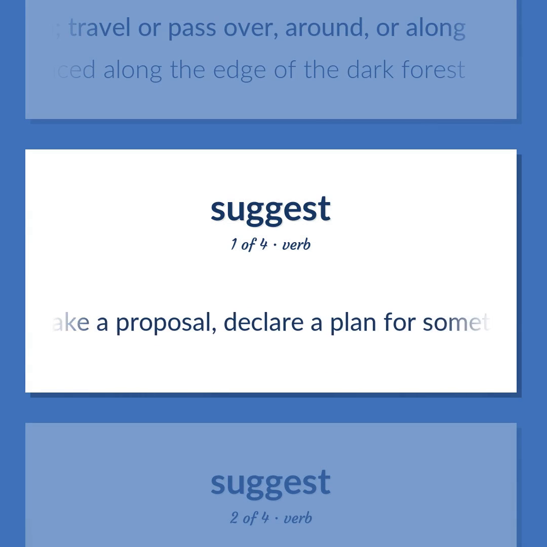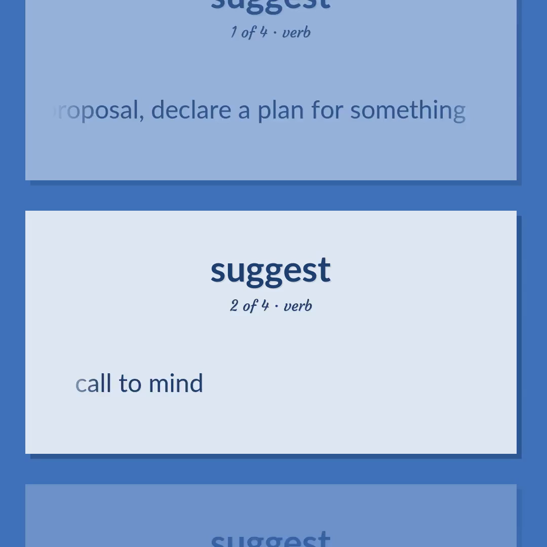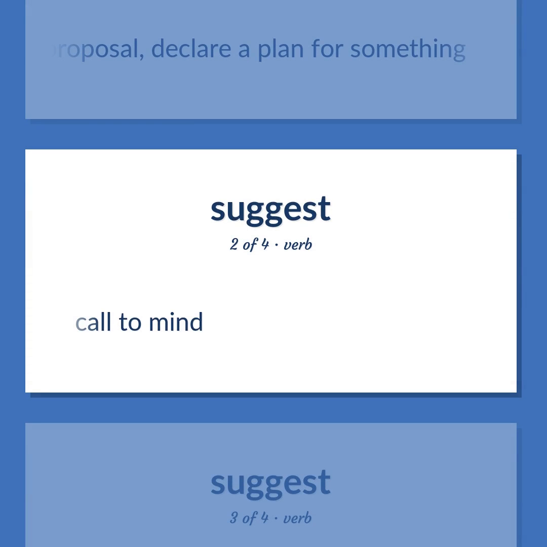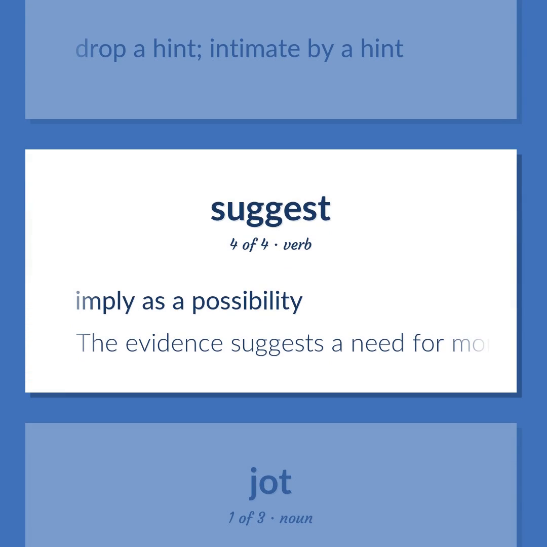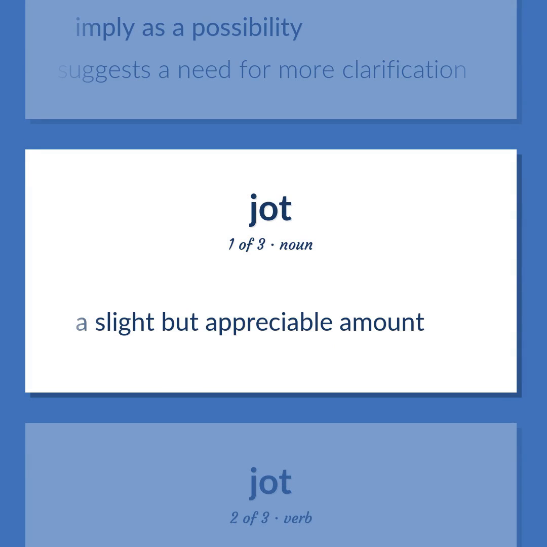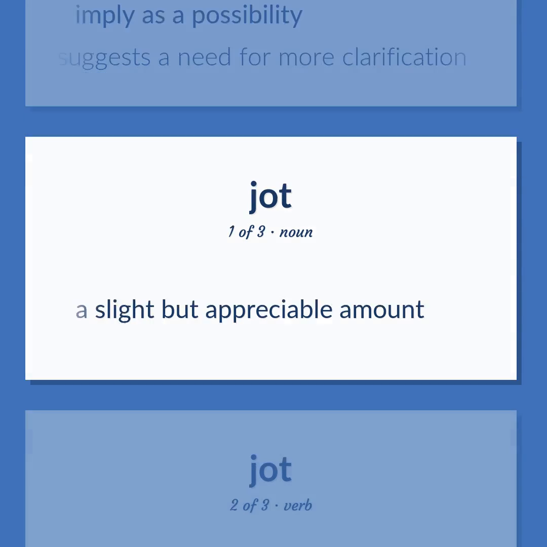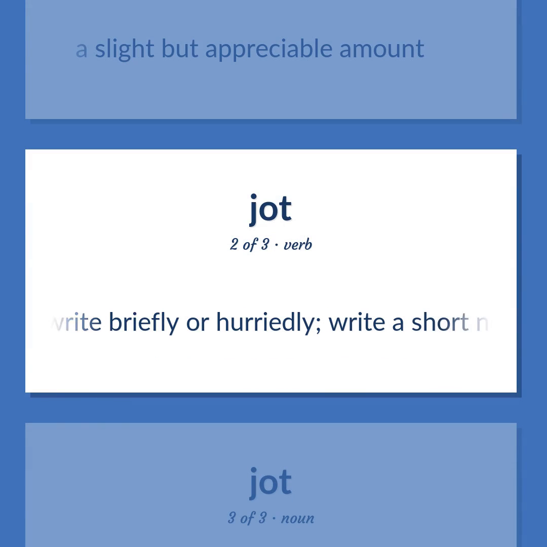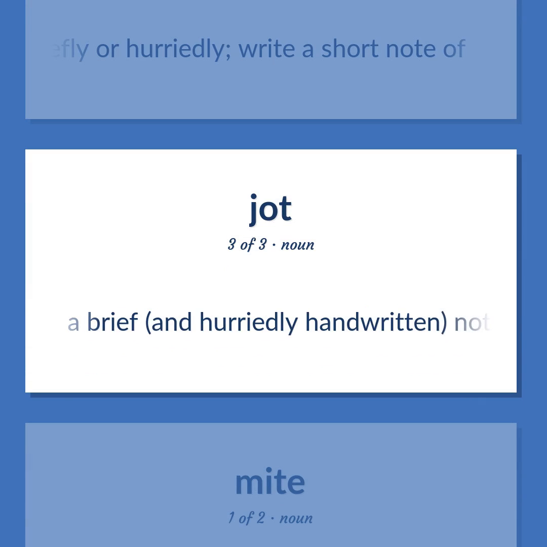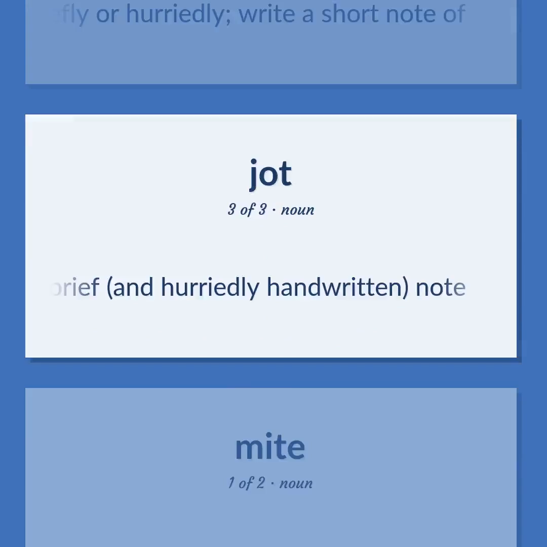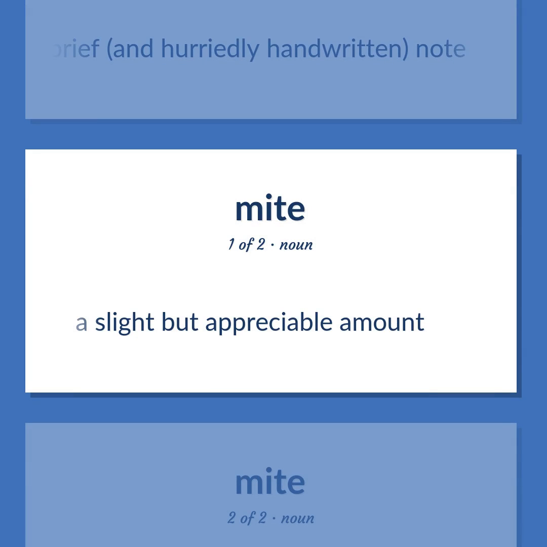Make a proposal. Declare a plan for something. Call to mind. Drop a hint. Intimate by a hint. Imply as a possibility. The evidence suggests a need for more clarification. A slight but appreciable amount. Write briefly or hurriedly. Write a short note of. A brief, and hurriedly handwritten, note. A slight but appreciable amount.